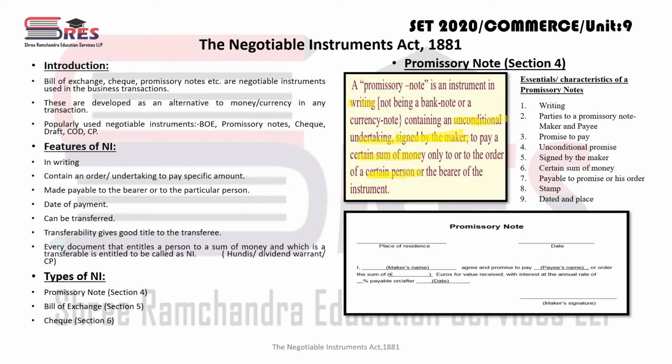So bank note and currency note is fulfilling all the conditions of a good promissory note, but that is excluded from the definition of promissory note.